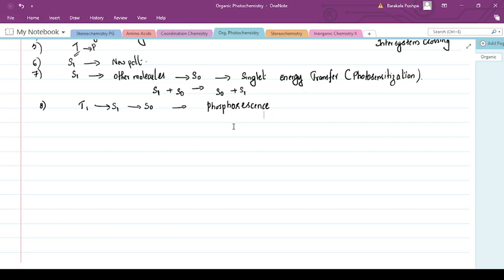The molecule in the triplet excited state can also transfer its electronic spin to another molecule and become converted into a ground state molecule. This process is called triplet energy transfer.